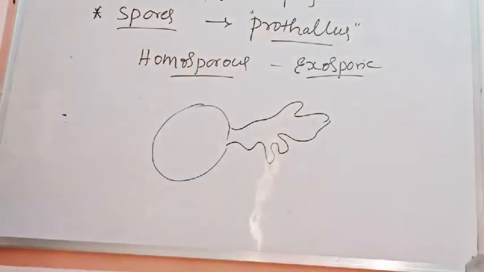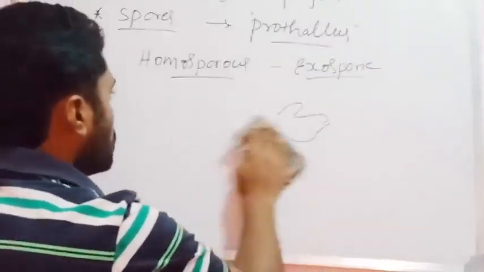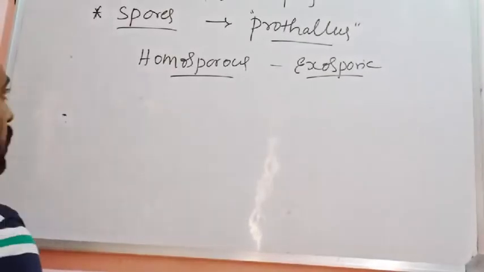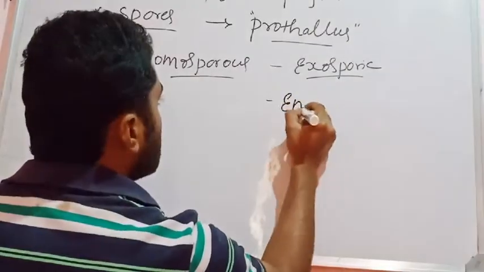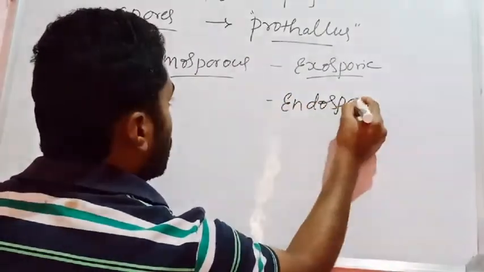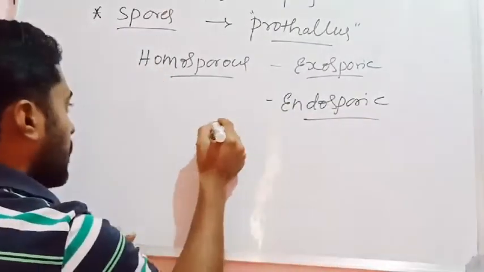And in the case of heterosporous pteridophytes, we can see endosporic development. Endosporic development means the gametophyte is developed within the spore wall, inside the spore wall.